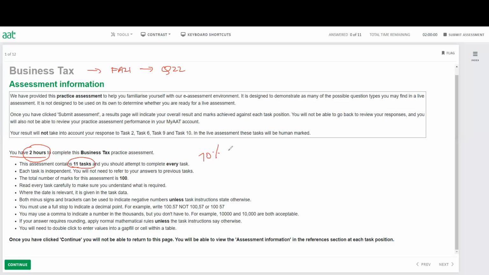Especially the writing task, I always recommend my students to do later on. So you leave the writing task for the last question. The reason is, if, for example, there's a writing task for 10 marks and you have only 5 minutes to do, even in 5 minutes, you will be able to write something.